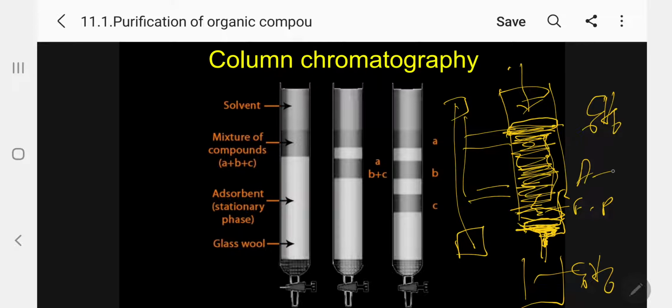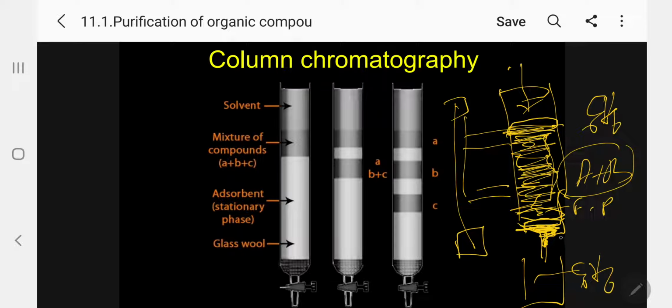We are going to take a mixture of two solids, or two liquids, or a solid and a liquid. Select a suitable solvent, for example methanol or even chloroform, a small quantity, and dissolve, for example, 1 gram, and then add it into this layer.